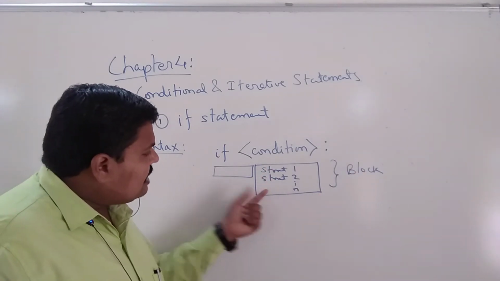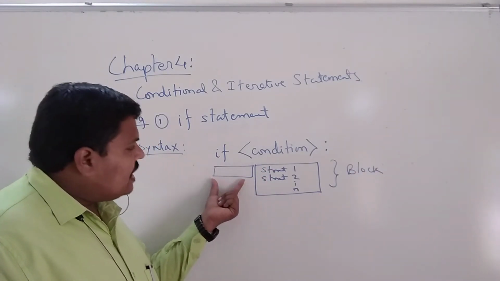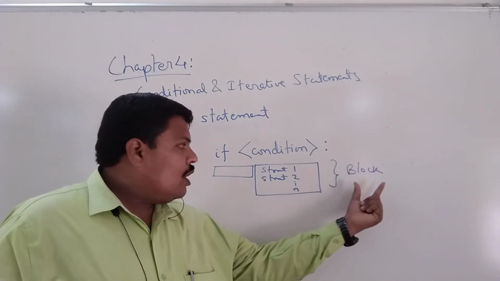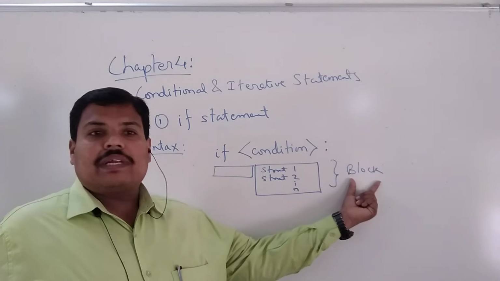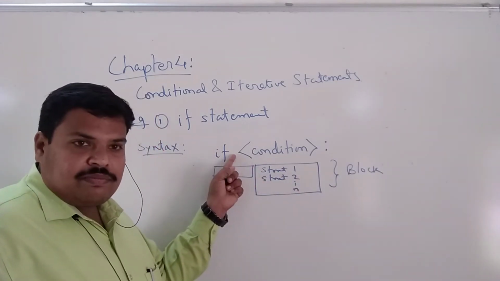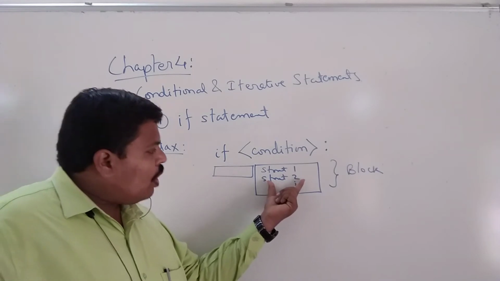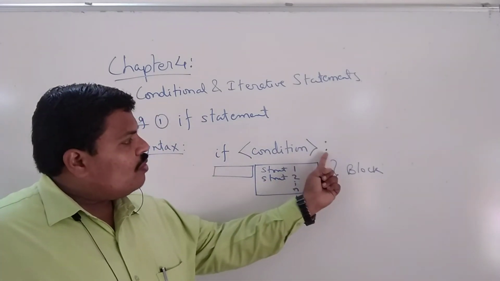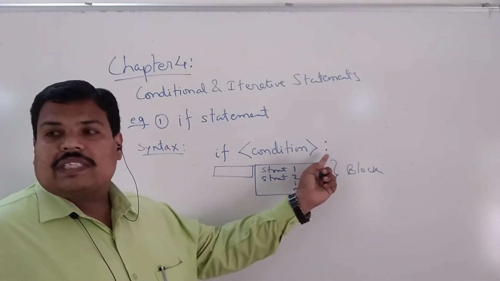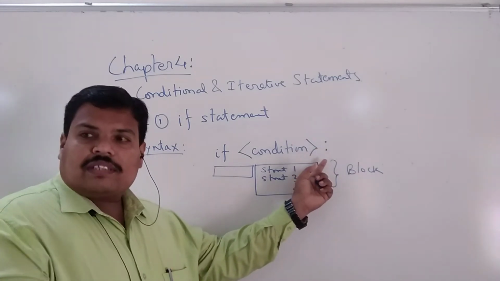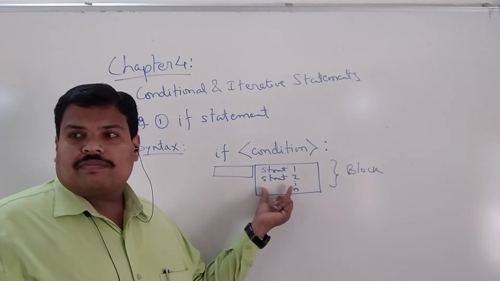If all the statements have the same indentation, then only we can say that this is one particular block. It represents the block for the if statement. And one more thing: a block is always preceded by this colon. The colon indicates that after this there is a group of statements.